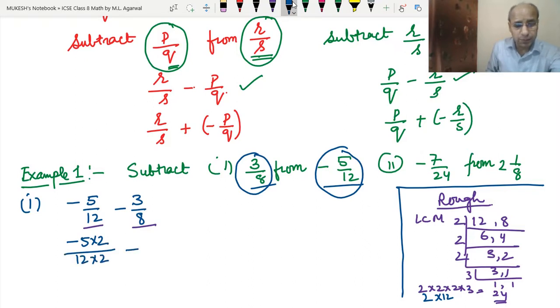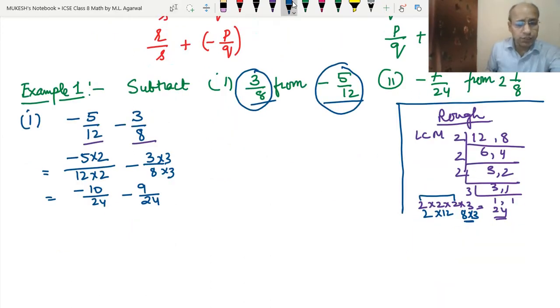Now we have to multiply 8 with 3, because 8 into 3 is 24. So we have to multiply both 3 and 8 with 3. So now this will become minus 10 upon 24, and this will become minus 9 upon 24.